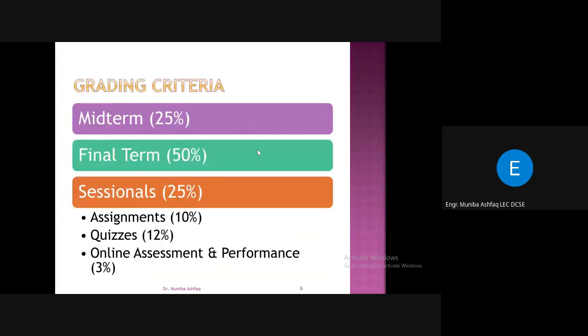Next, I have to tell you about the grading criteria. It's the same as for theory courses: midterm is 25%, final term 50%, and you have the sessionals with 25%. In sessionals, you might have some assignments, quizzes, and some online assessment and performance.